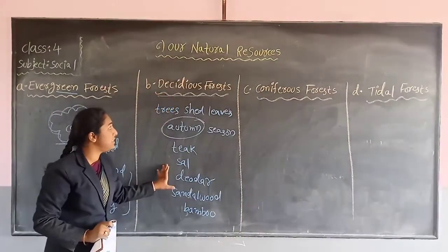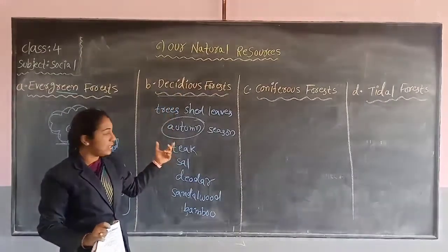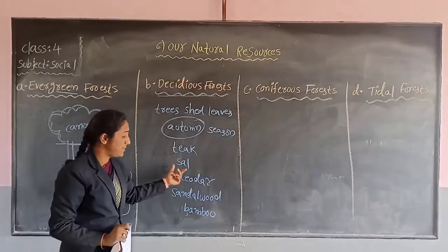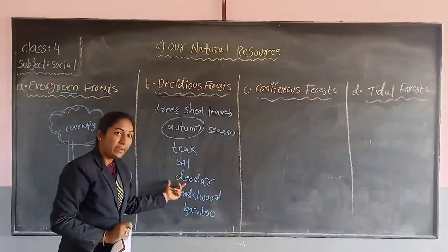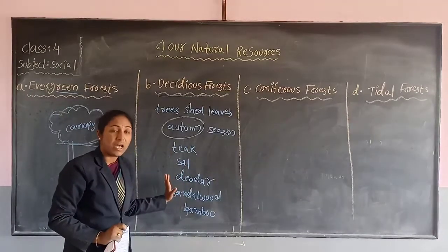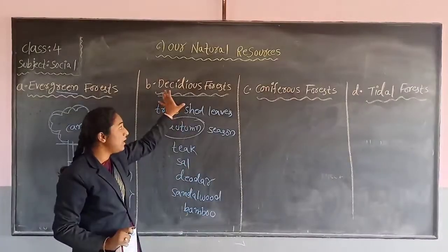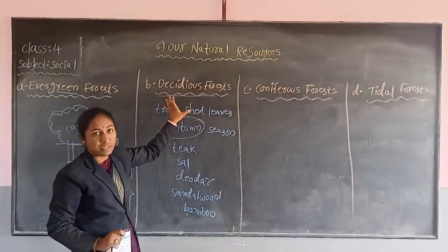What are the examples for deciduous forest? Which type of trees grow in the deciduous forest, children? Teak, sal, deodar, sandalwood, bamboo. These all are trees' names. So these all are the types of trees that grow in the deciduous forest.